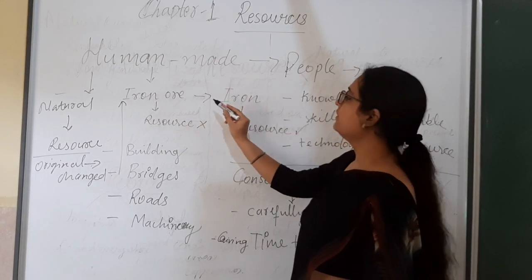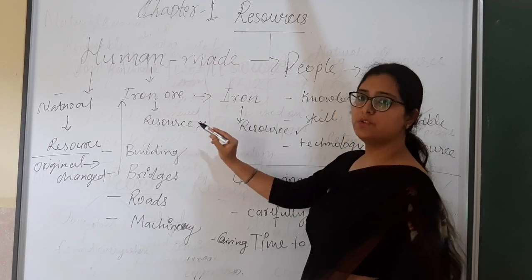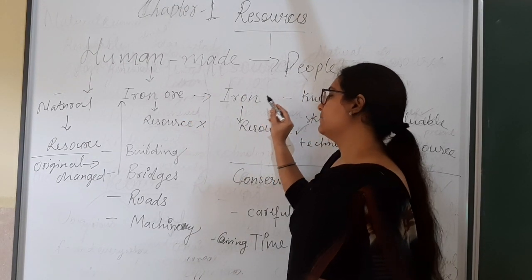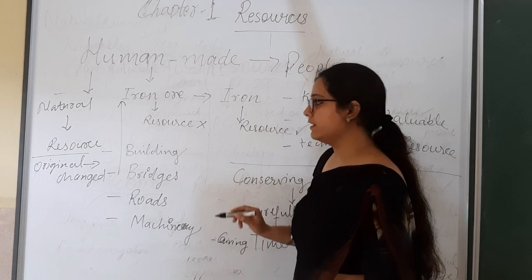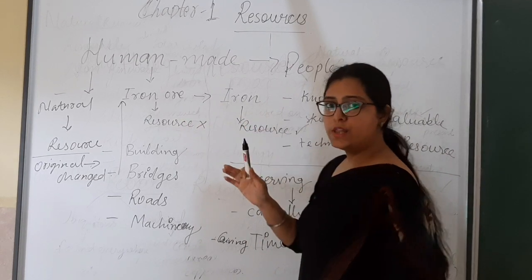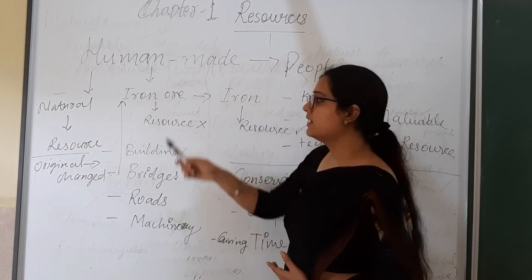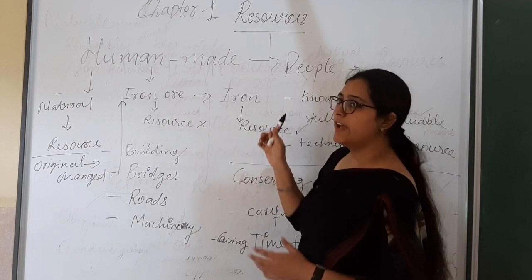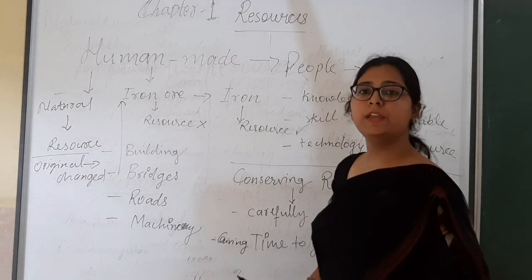Like I explained to you that iron ore is of no use. That is why it is not called a resource. But when it is converted into iron, then it will become a resource because we can use iron for so many things. And iron ore is also natural, means we get this thing from nature. But when its natural form is changed by efforts of human, then it will become the human made resource.